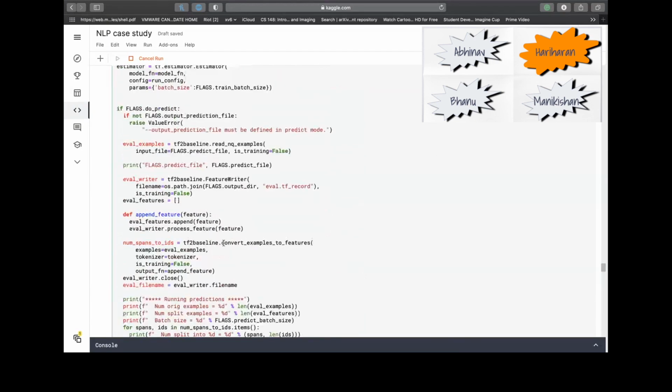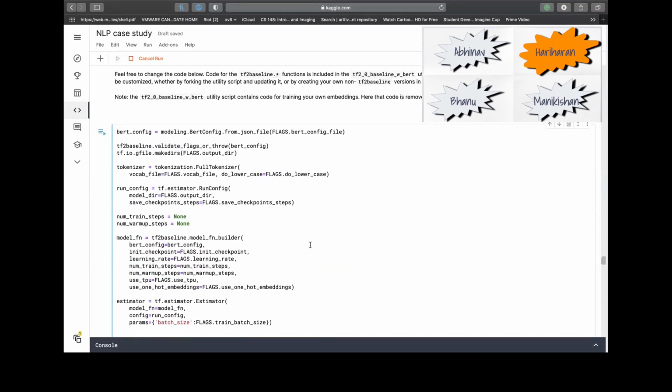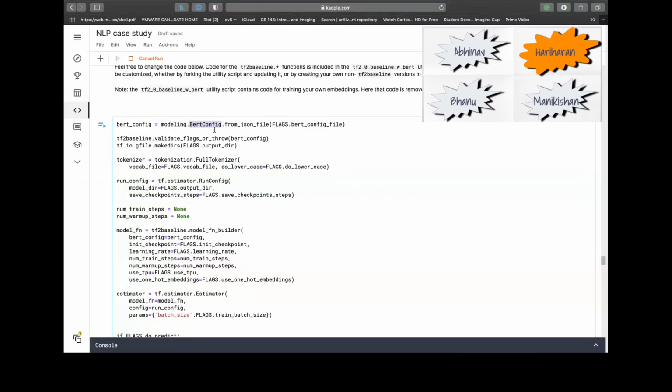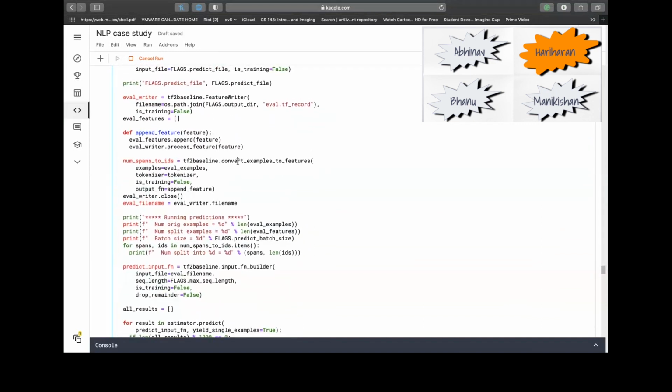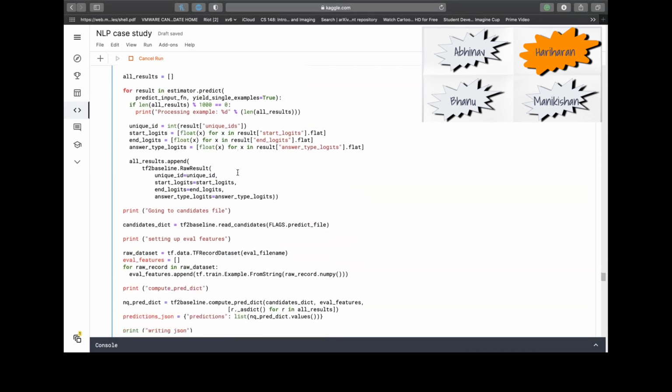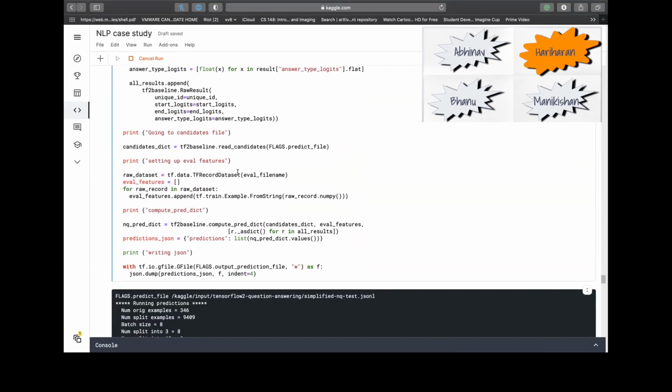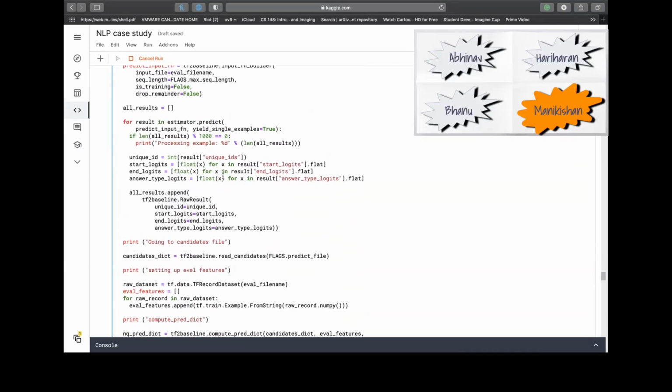So this basically loads a data file into a list of input batches. This is where the prediction part of the BERT is.